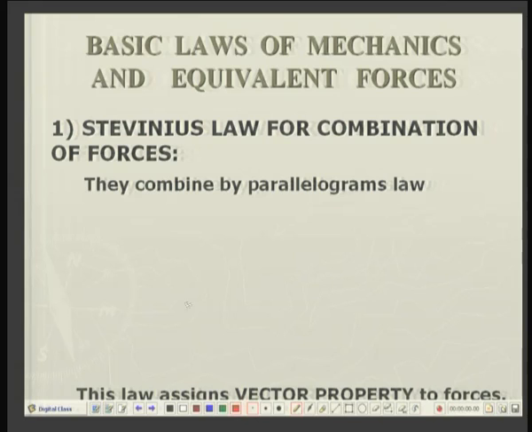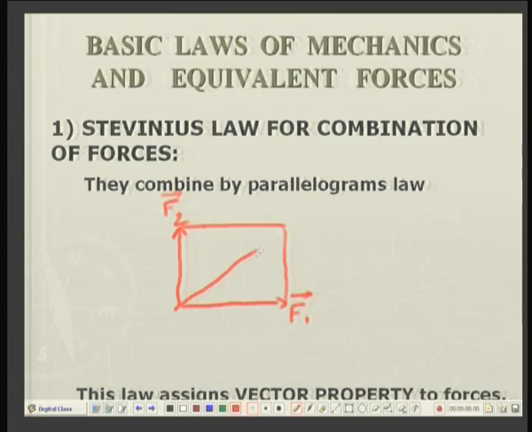Suppose there is a force F1 in a direction as shown here, and there is a second force F2. Now, how do these two forces combine? We have seen that the combination is through the parallelogram law of forces or triangular law of forces.